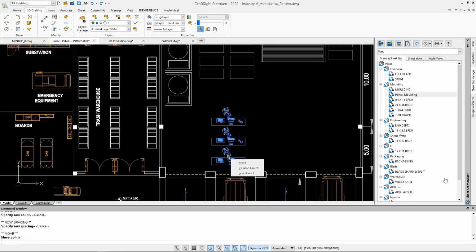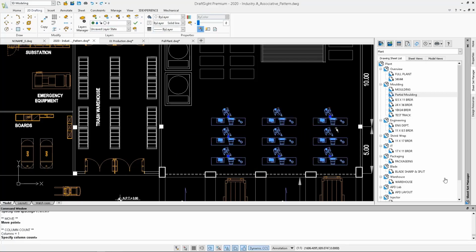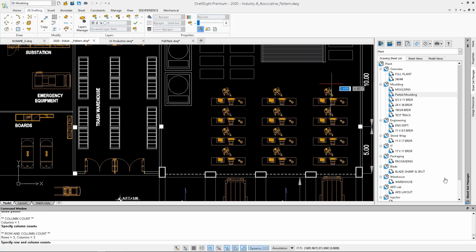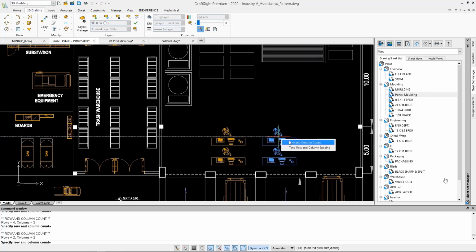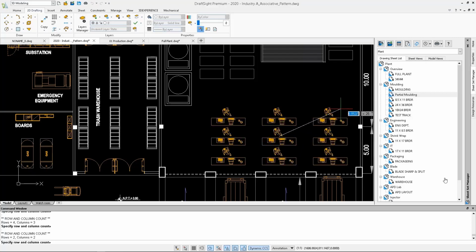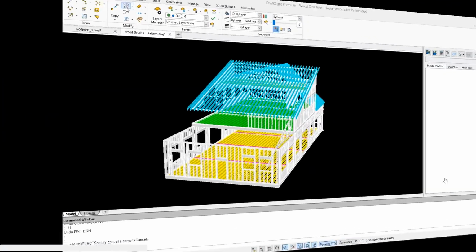Okay, so you can drag the anchor of the entire pattern to relocate the pattern, and you can increase it even diagonally to increase both the instances on the columns and the rows. And of course, you can cut it down. Okay. So this is a quick snapshot of the associative pattern in 2D.